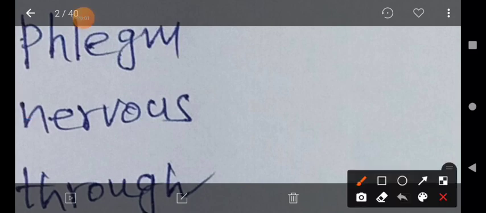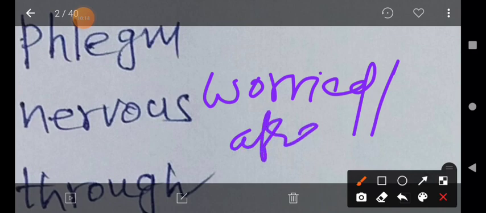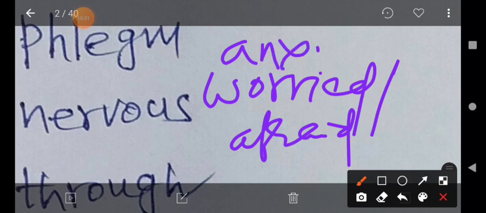The meaning is having or showing feelings of being worried. Nervous means being worried, and nervous means afraid. We feel nervous, not nervous with the wrong pronunciation. We feel nervous means worried or afraid or anxious. Anxious. This is the meaning of nervous, my dear students.